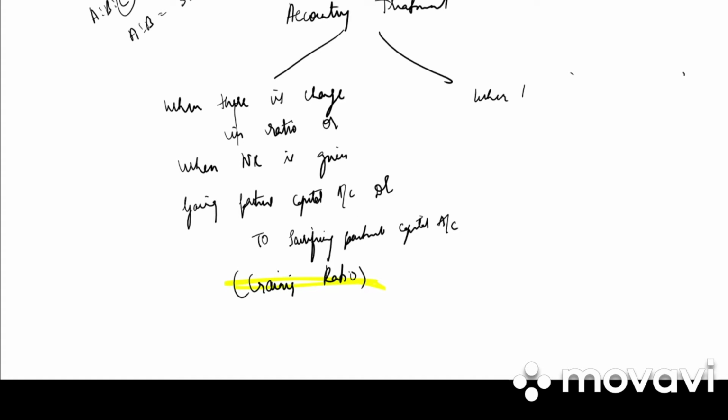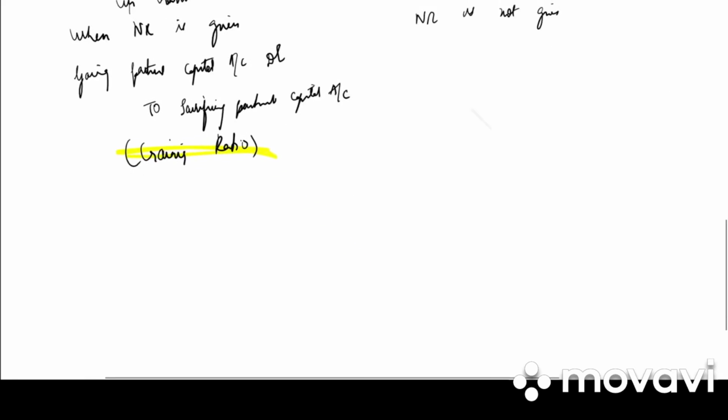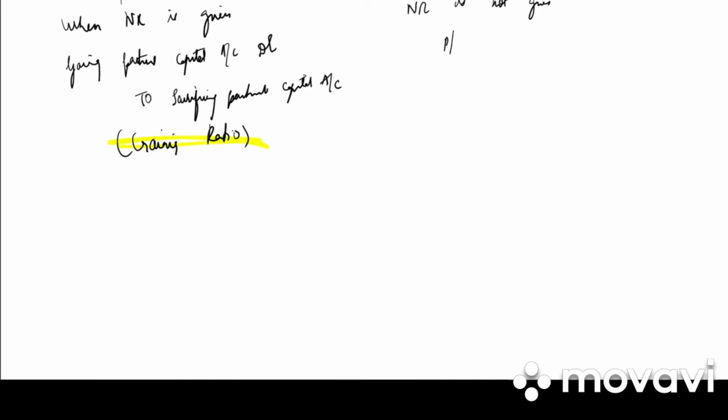Then we have case 2, when there is no change in ratio or when new ratio is not given. So in the question they have just given ABC were partners sharing profit and loss in the ratio 1:1:1. So in this case it is case 2. What will be the journal entry? It is profit and loss suspense account debited to deceased partner's capital account.